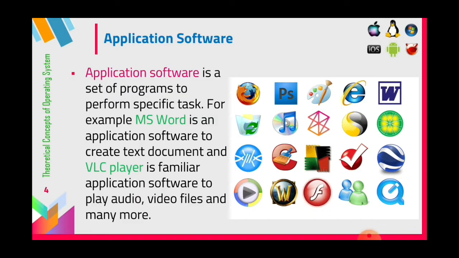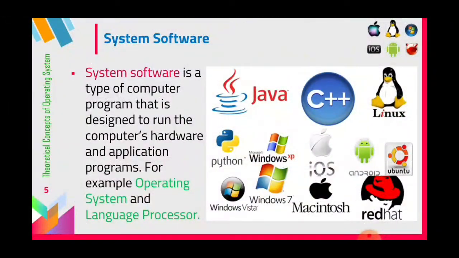Now you can see the system software. System software is a type of computer program that is designed to run the computer's hardware and application programs. Application programs are only optional. Whichever application program we need, that application program alone we can store within our computer. Some computers do not have MS Word, MS Paint and so on, but the computer can still run.